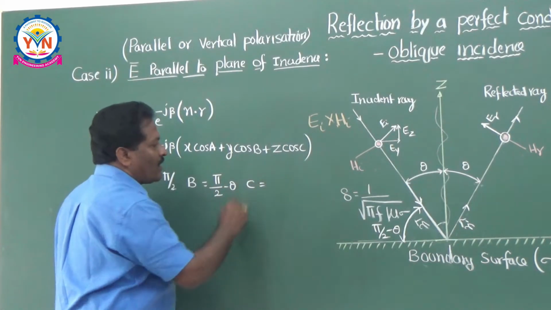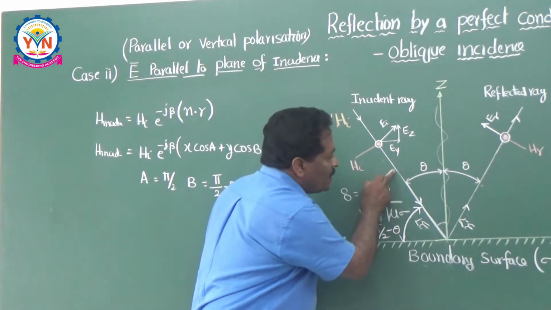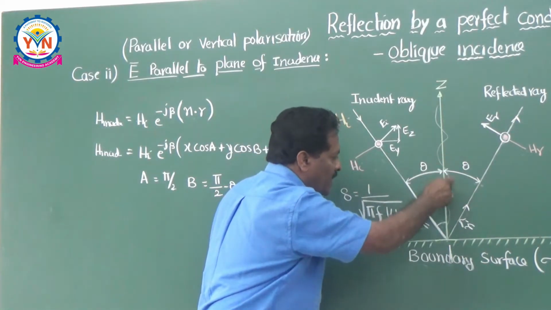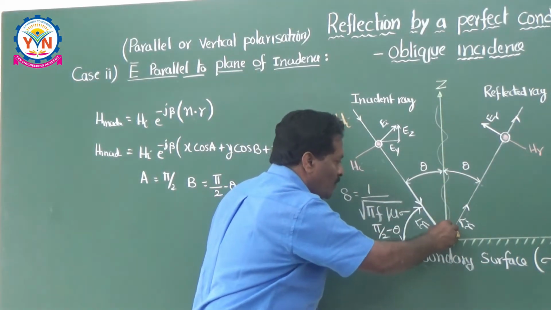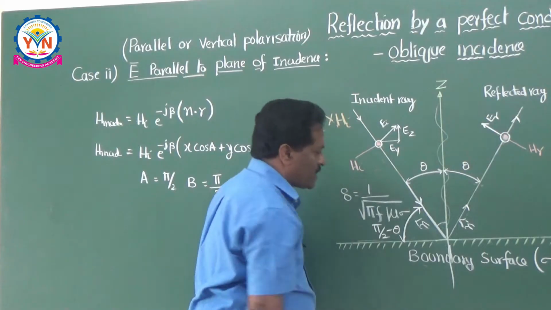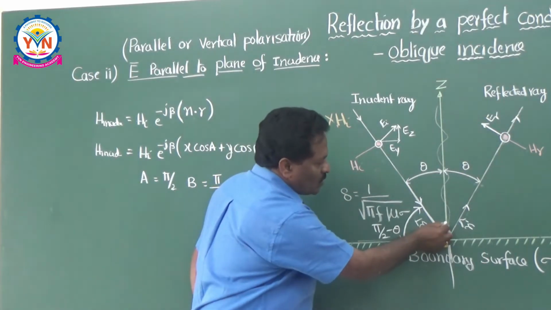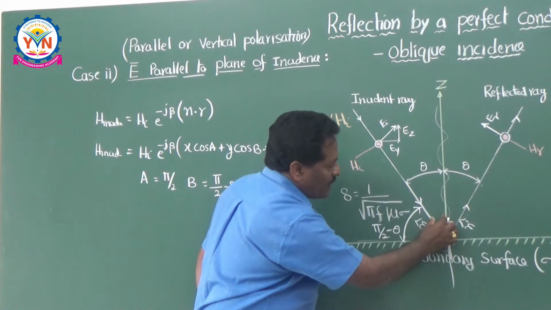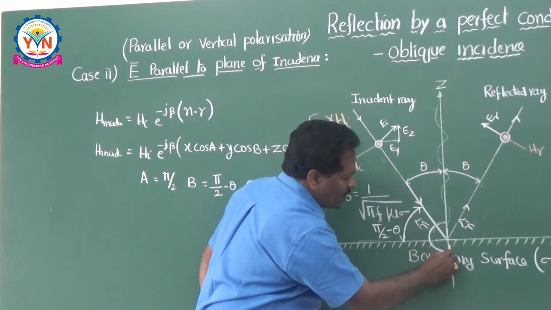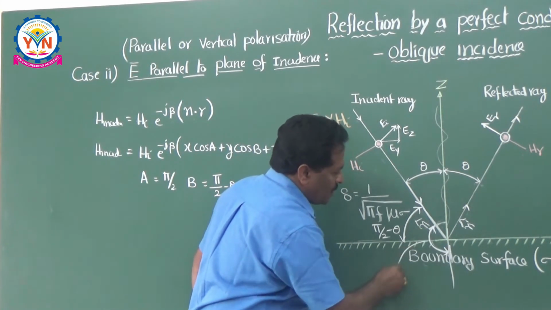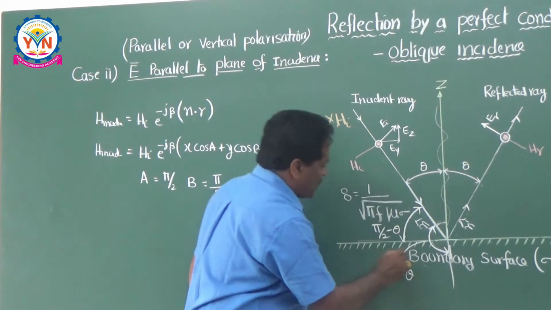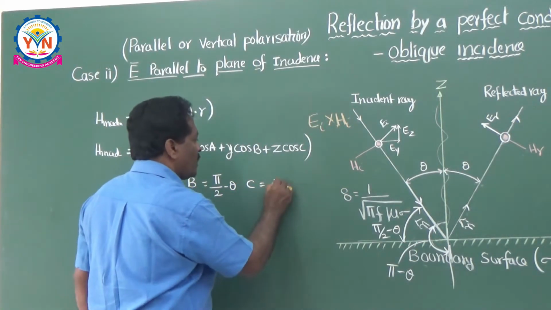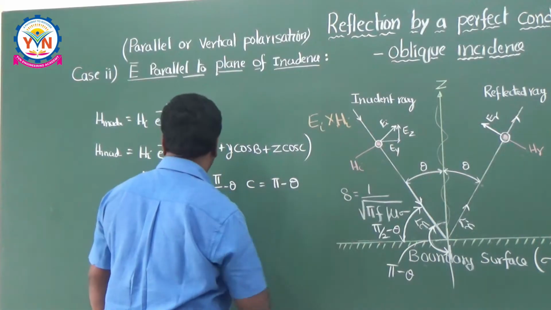And C means this ray with the z-axis. If you take this z-axis and extend it like this, it is totally 180 degrees, that is pi, already making an angle theta here. So this angle is pi minus theta. So C is equal to pi minus theta.